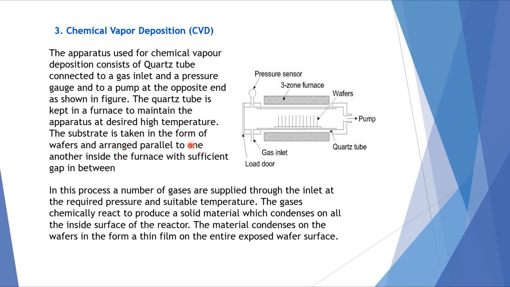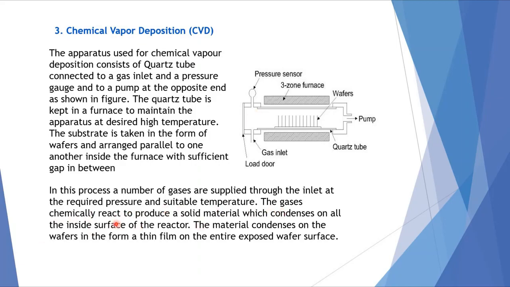The substance is taken in the form of wafers. These are the different wafers arranged parallel to one another inside the furnace with sufficient gap between them. In this process, a number of gases are supplied through the inlet at the required pressure, and are allowed to pass through this chamber at a desired pressure.